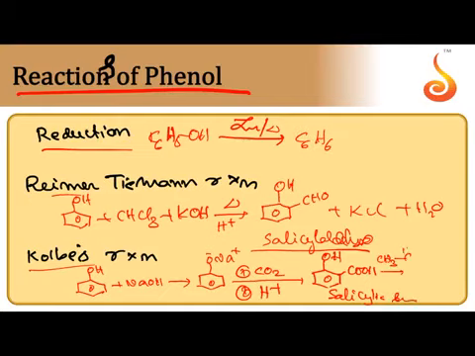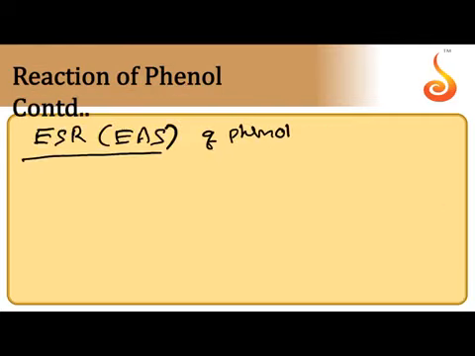When salicylic acid is subjected to acylation, we get aspirin. So this is very, very important to prepare the medicinally useful compound aspirin.